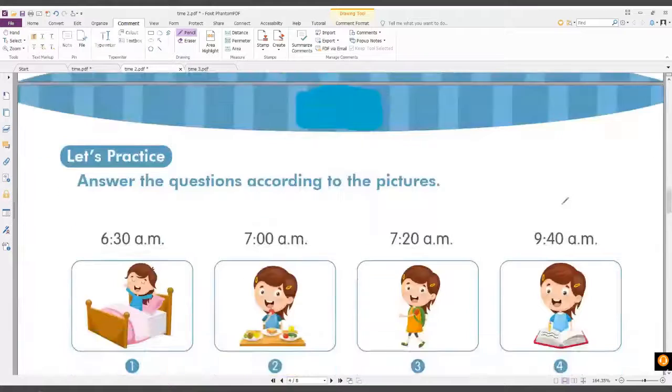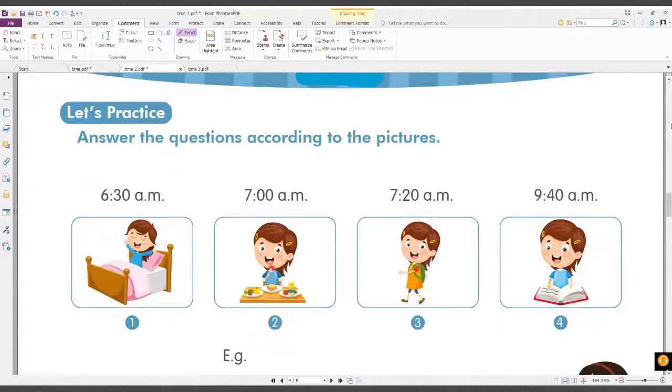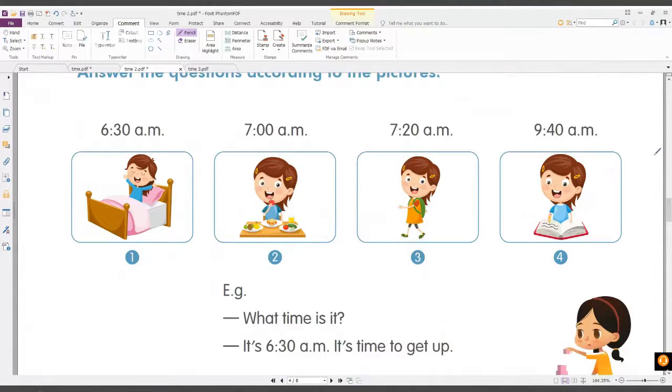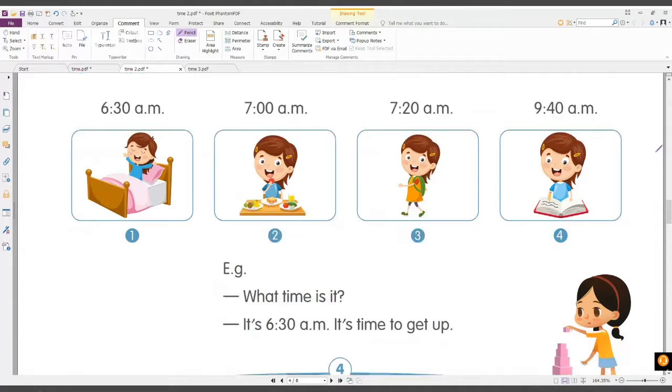Okay, now let's move on here. Let's practice how to say the words. For example, number 1, what time is it? It's 6:30 a.m. Okay, can you say it's 6:30 a.m.? It's time to get up.